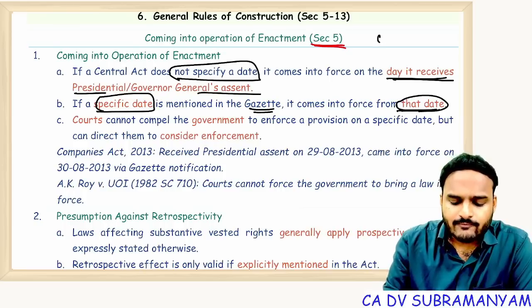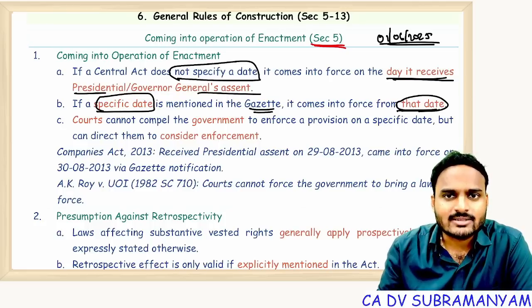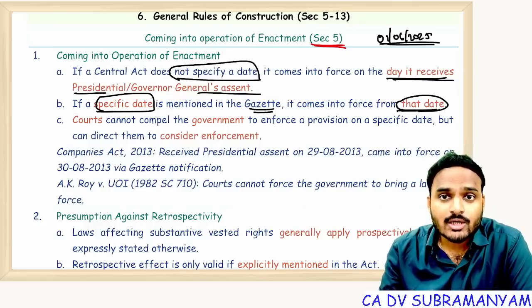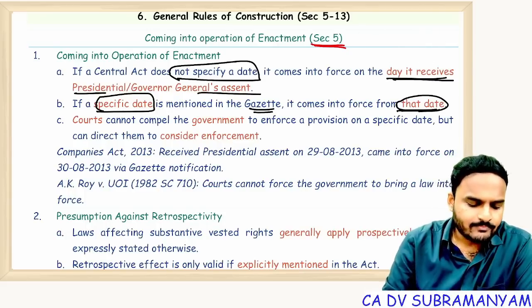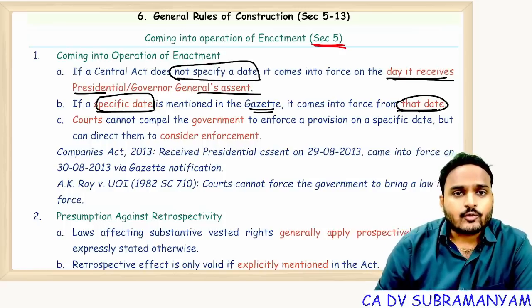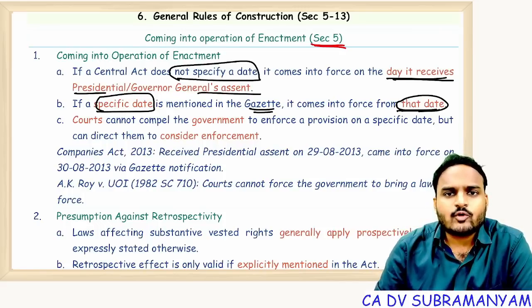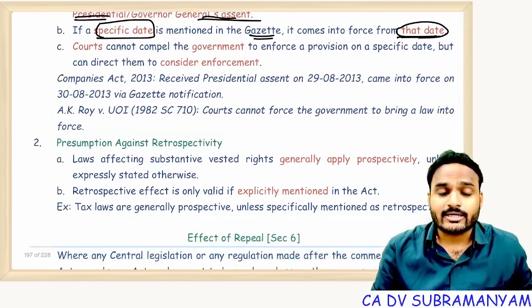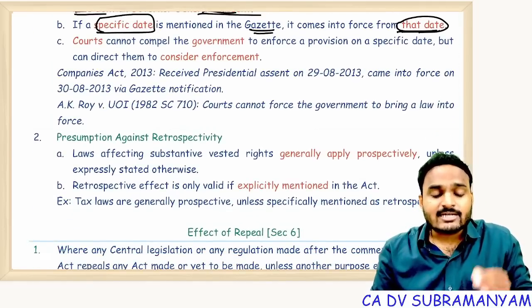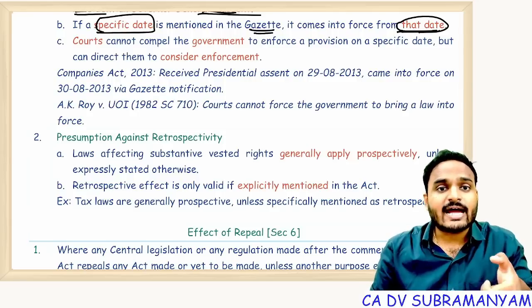For example, from 1st June 2025 onwards, a person driving without a helmet will be punished with a 10,000 rupees fine. What is the commencement date of that rule? 1st June 2025. So coming into operation, coming into force means simply from which date onwards it is coming into force. If a date is specified, then the specified date. If no date is specified, then it comes into force on the day it receives president consent or governor general consent. And time is also important. Generally the day begins at 12 o'clock midnight, so from that time onwards the act comes into force.